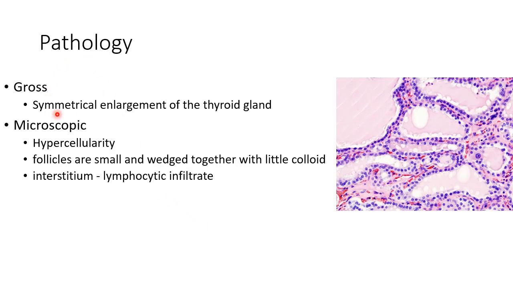Grossly, there will be symmetrical enlargement of thyroid gland. Now let us see about the microscopic features of this condition. There will be hypercellularity. The follicles are small and wedged together with little colloid.